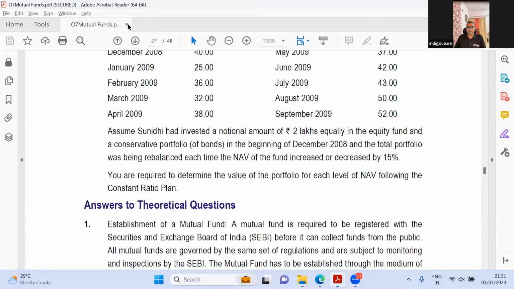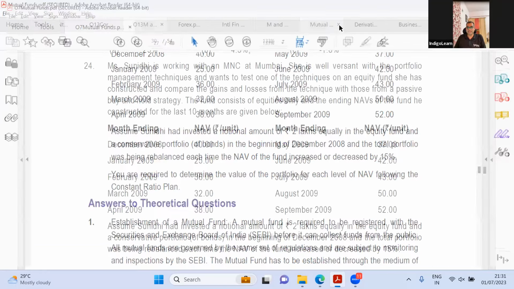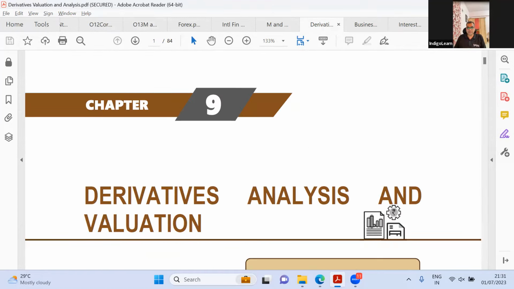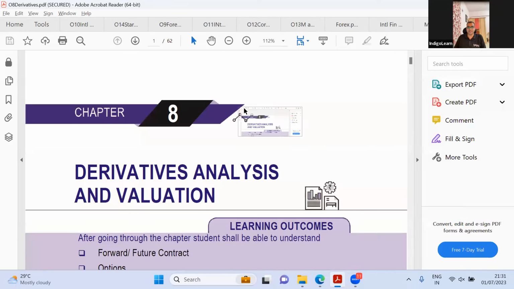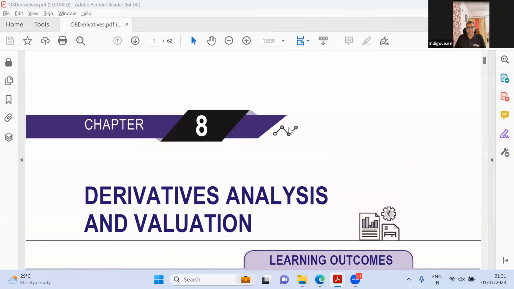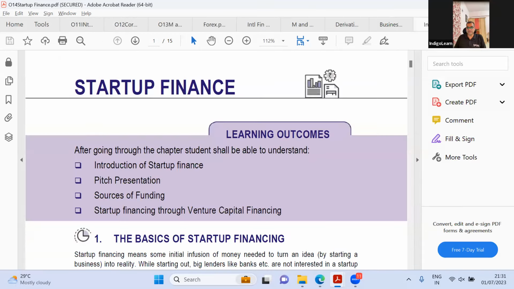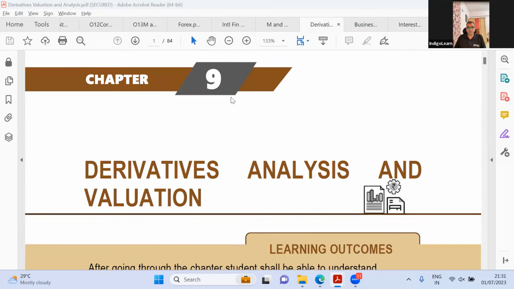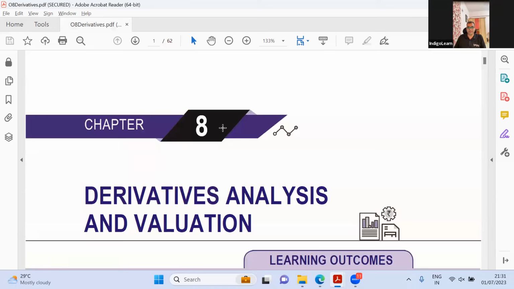So again, this is old wine, new bottle, nothing much to discuss in mutual funds other than those two additional theory aspects. Now let us come to chapter 8. What is chapter 8? Chapter 8 is derivatives. This is an interesting chapter. Let us see what they have done. What have they done here? Derivatives is 84 pages in the new syllabus, 62. Oh, 20 pages more. That's interesting.